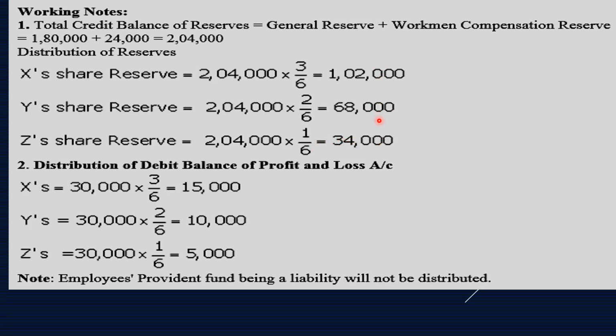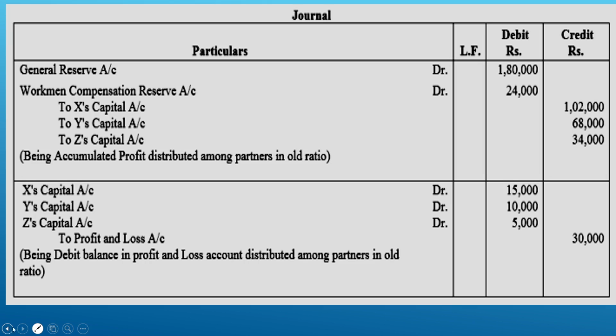So that was distributed. Now the debit balance of profit and loss, 30,000, is distributed in the same way in their old ratio. Regarding the employees provident fund, as no liability arises, we cannot consider it here. It is an external liability and no changes take place, so no revaluation account entry will happen in this case.